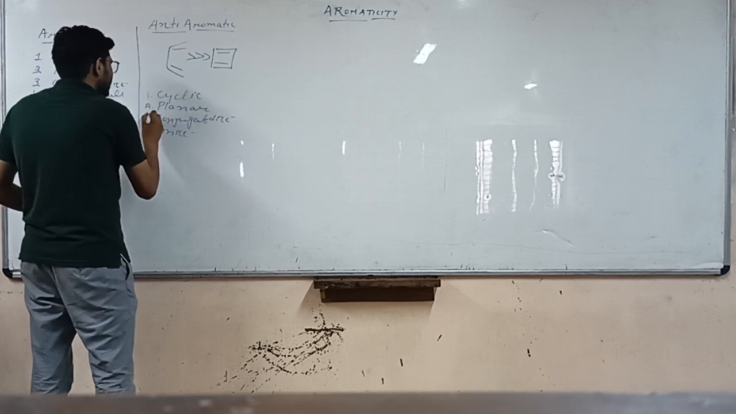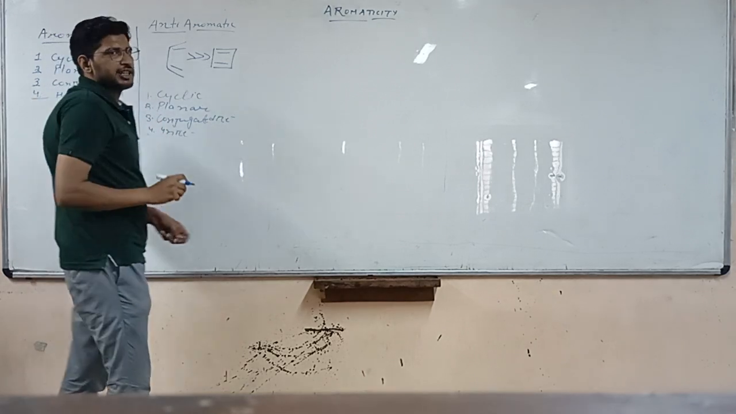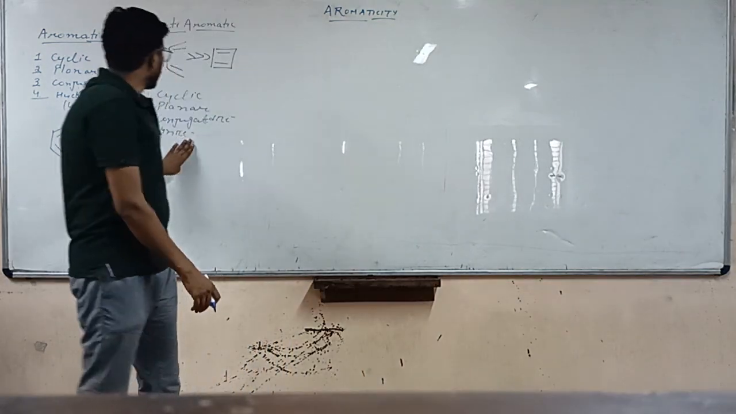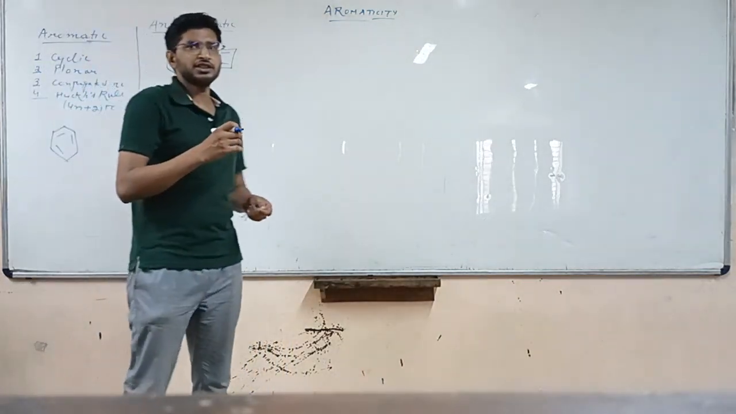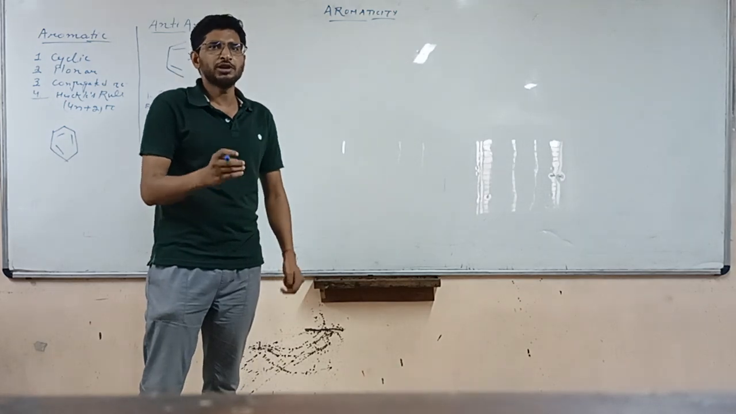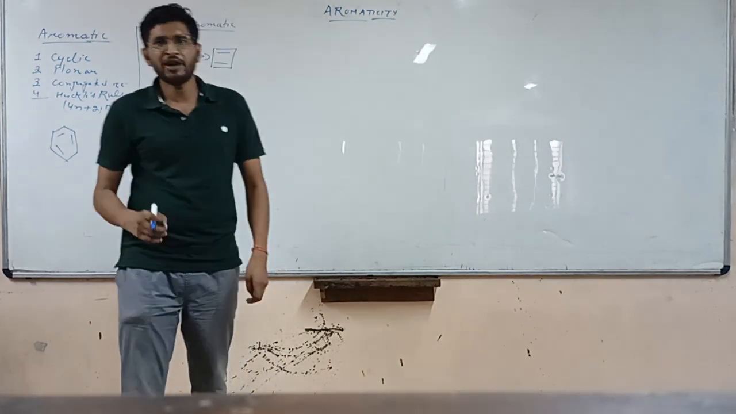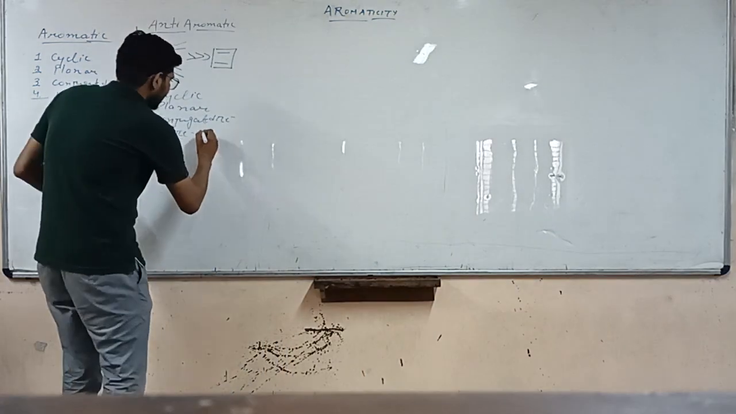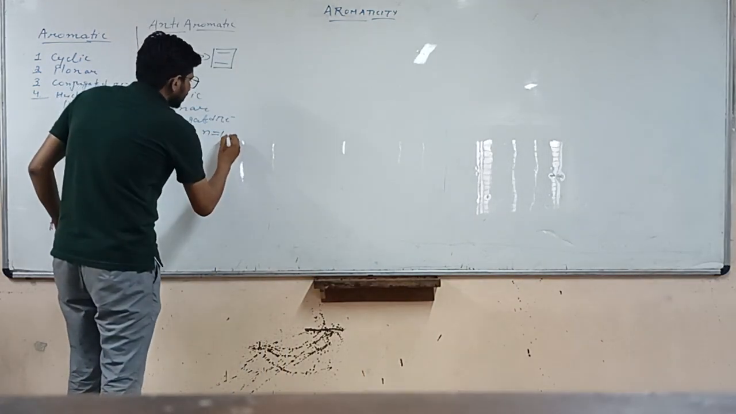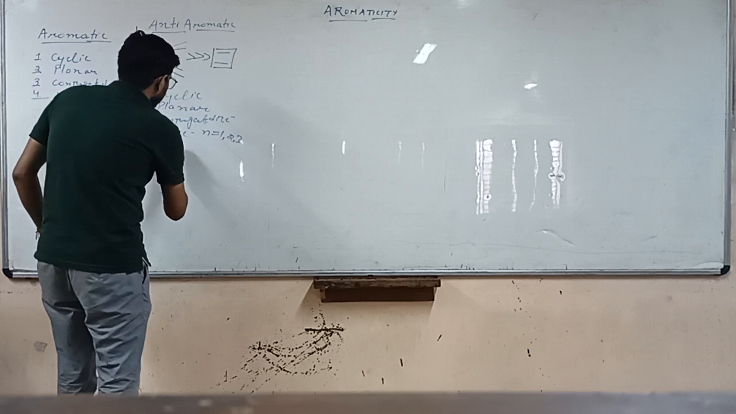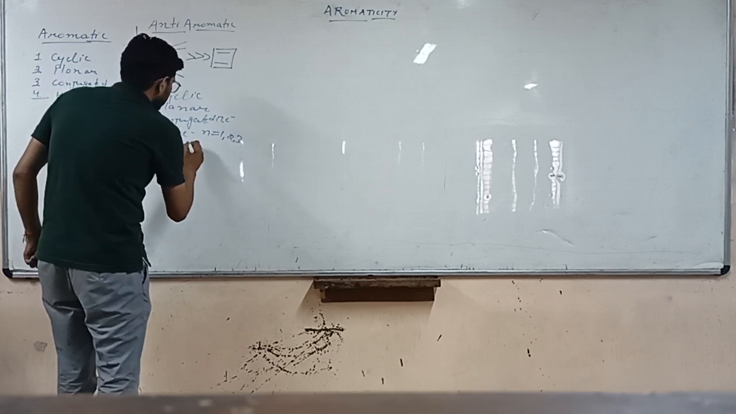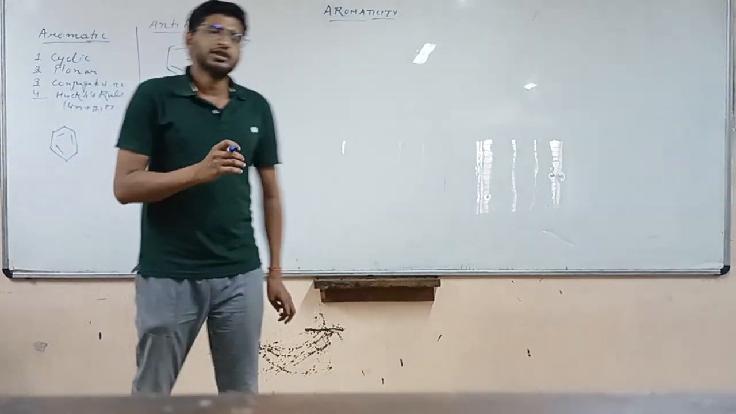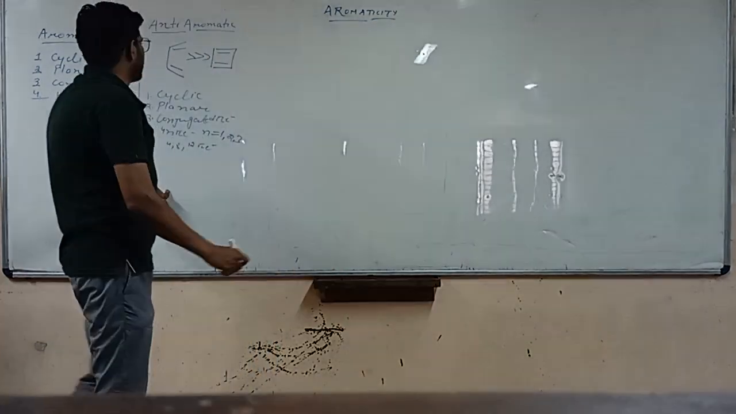So, the first three conditions are as they are in aromatic compounds. The difference lies in the 4n pi electrons. If a compound has 4n pi electrons, it will be anti-aromatic. And if it has 4n plus 2 pi electrons, it will be aromatic. Here n can be 1, 2, 3 and so on. Suppose for n equals 1 it will be 4, 8, 12 pi electrons. These compounds will all be anti-aromatic. Let's take an example.